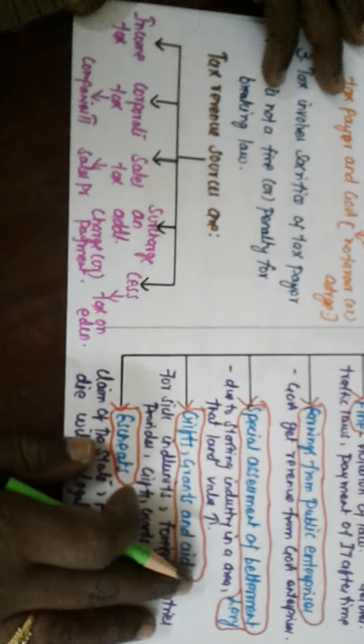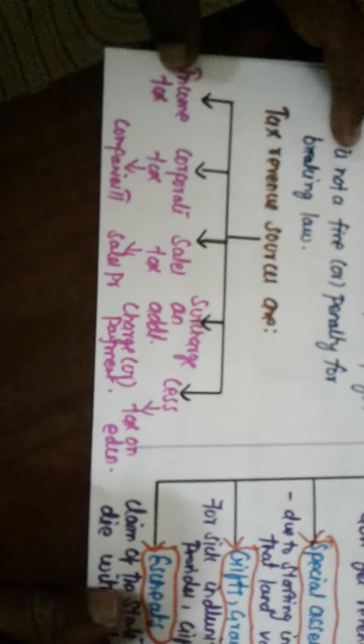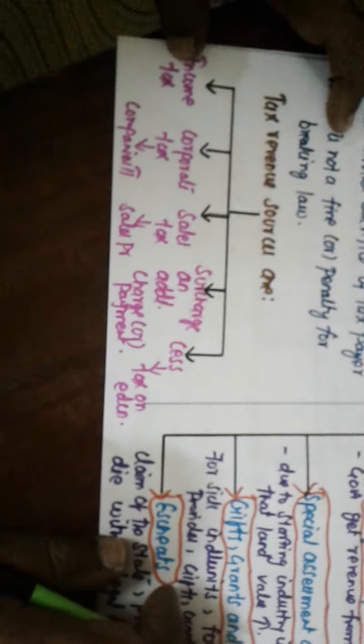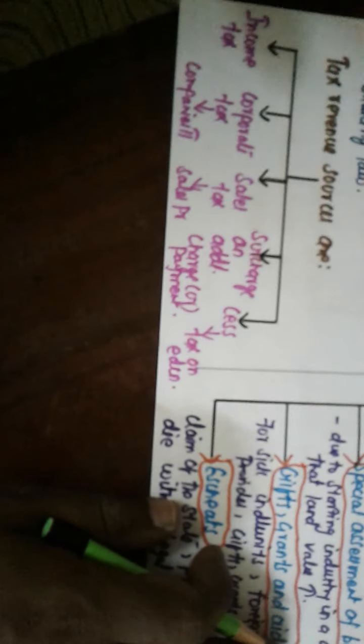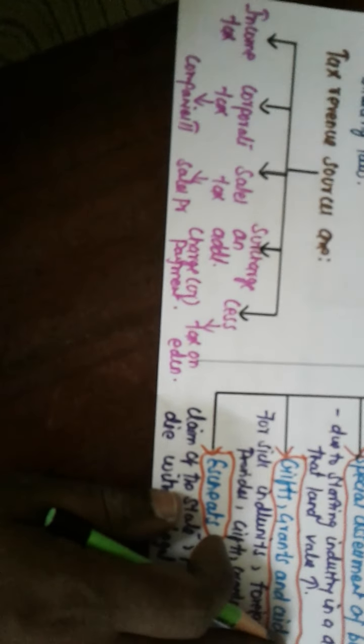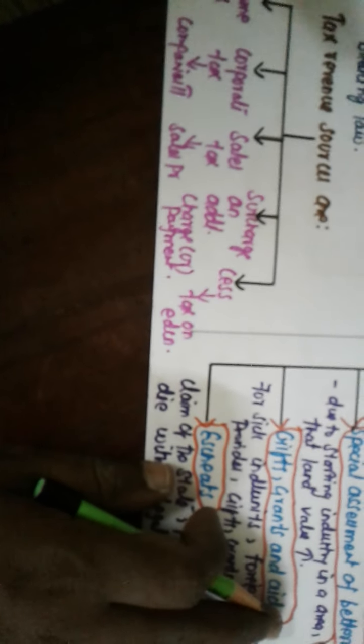Income tax, corporate tax, sales tax, surcharge, and last one cess. Income tax, you people know, mainly depends upon the income of the people. They have to pay the tax. Corporate tax is a tax collected from the company's profits. The companies pay the tax. Sales tax is nothing but tax on sales, paid from the production and by the manufacturers. And next one, surcharge. On additional charge or payment, the surcharge also takes place. Next one, cess, is an important tax imposed especially on education. That is the thing, cess is very important.